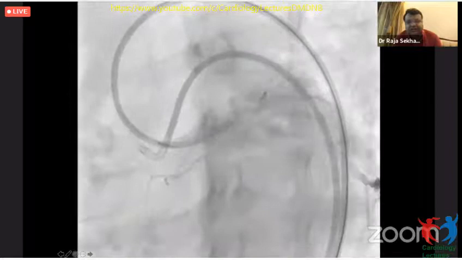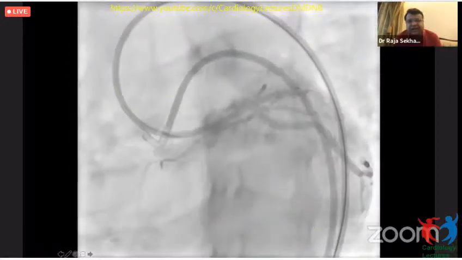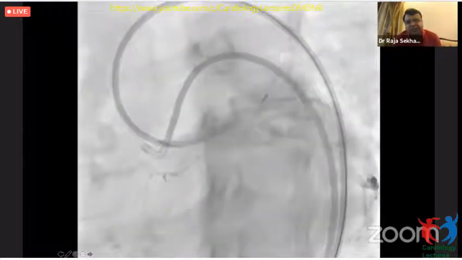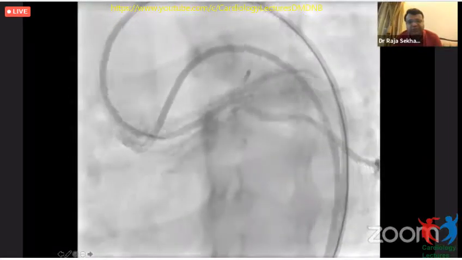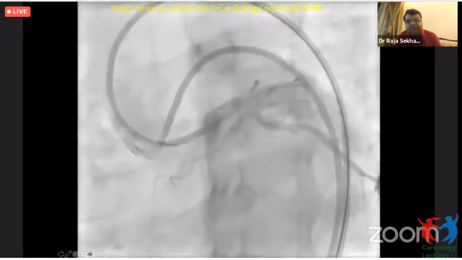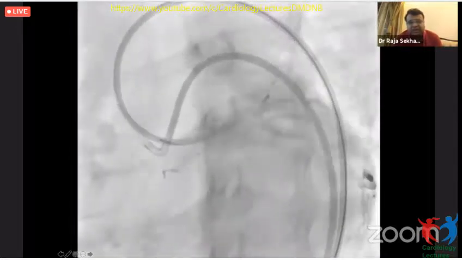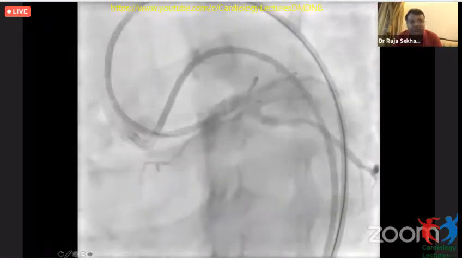The next thing that we did was to quickly wire the LCX and be ready for an emergent stenting from the left main to the LCX if there were any further drops in the blood pressure or if she became unstable. Fortunately, she was holding on, which led us to explore other options.